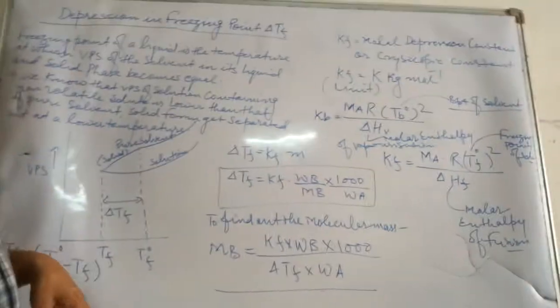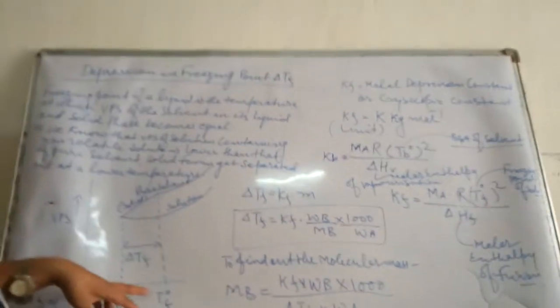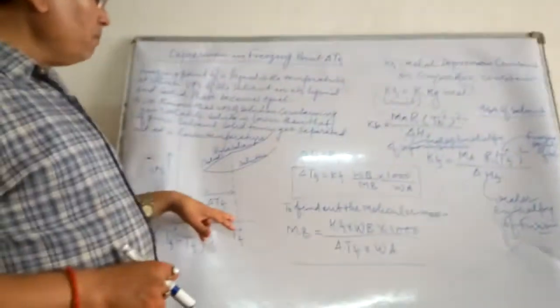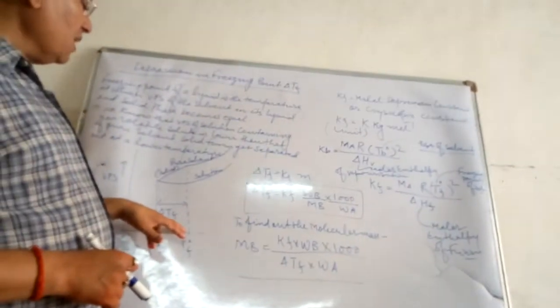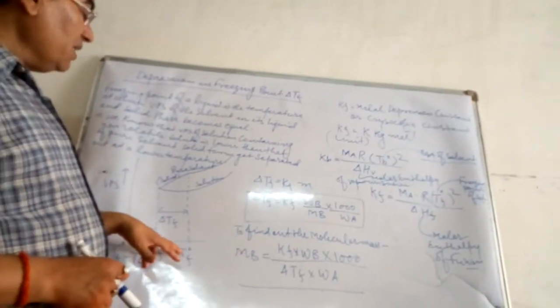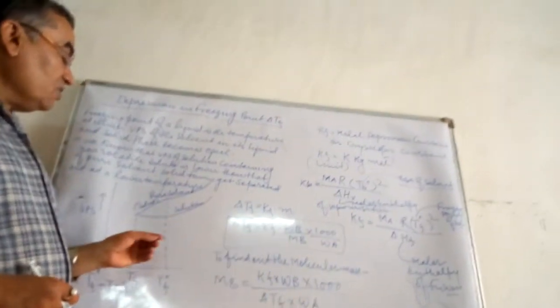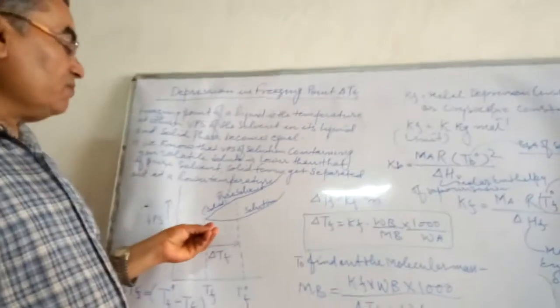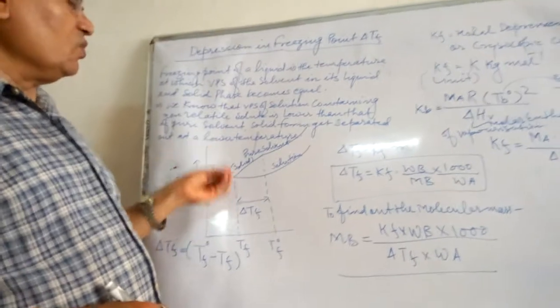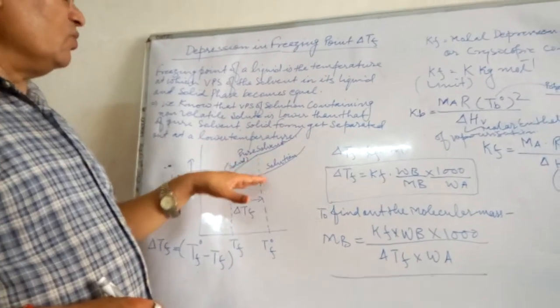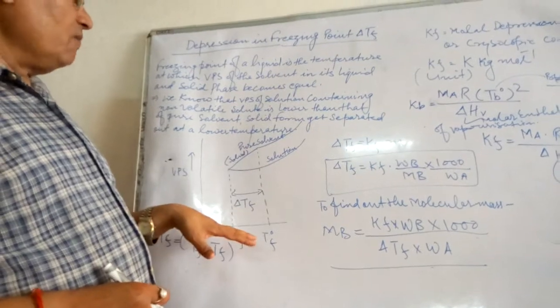Children, once again I am saying, suppose pure water had freezing point T naught f. But when we dissolve a bit of sugar in this water, it becomes a solution containing a non-volatile solute.